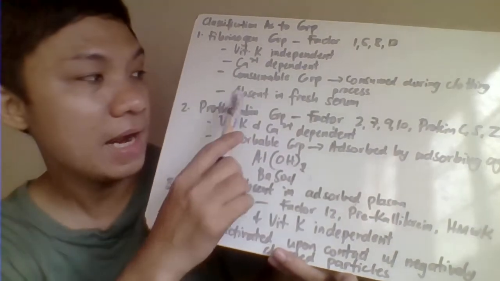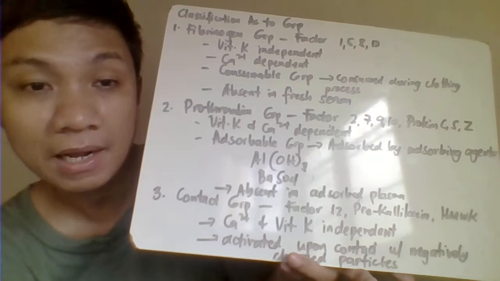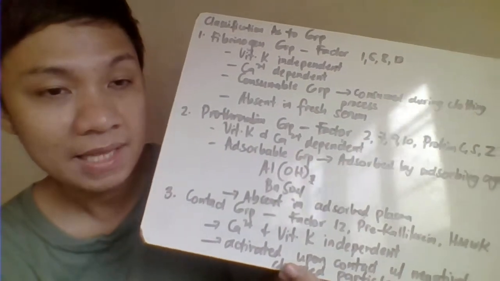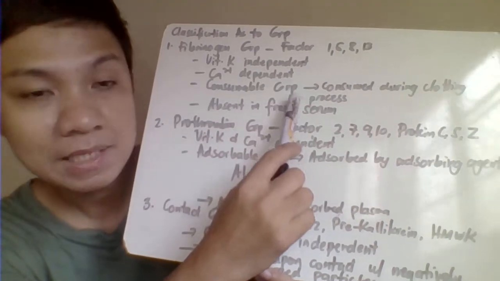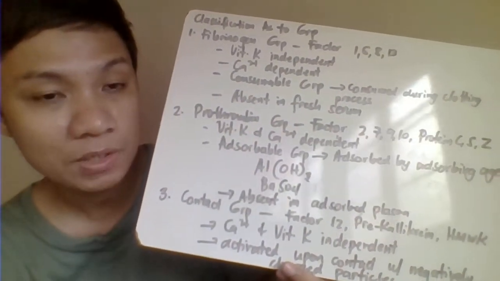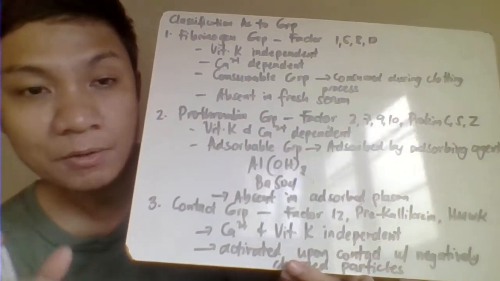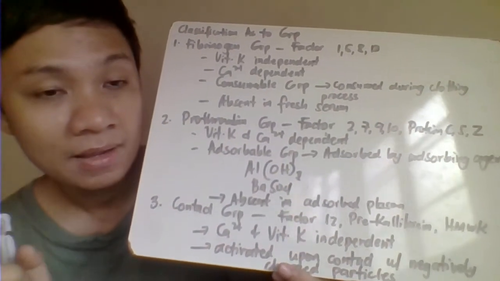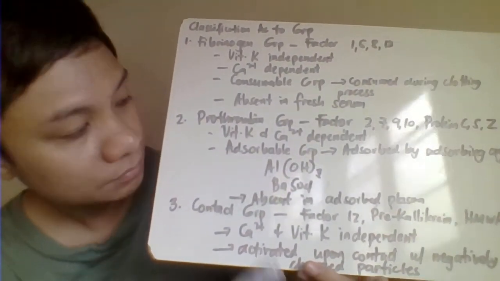So like here, absent sa fresh na serum because pag nag-produce tayo ng serum, di ba, kailangan mag-clot ng blood natin. So pag nag-clot ang blood, since na-consume sila during the clotting process, which results in the production of your serum, therefore, na-expect natin ang serum natin ay walang 1, 5, 8, 13 na coagulation factors.